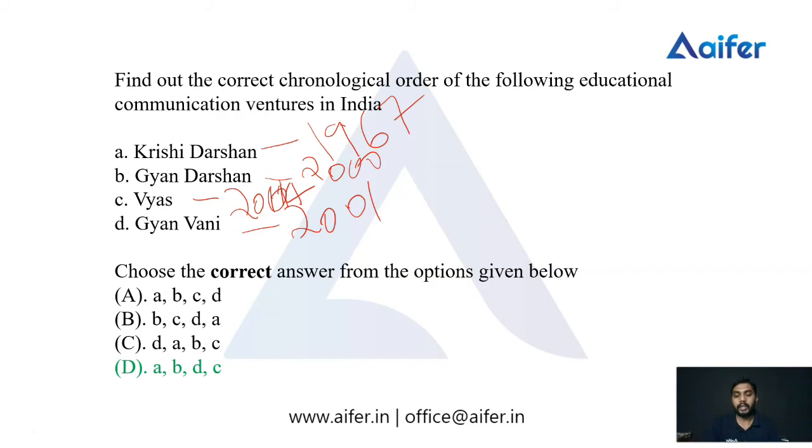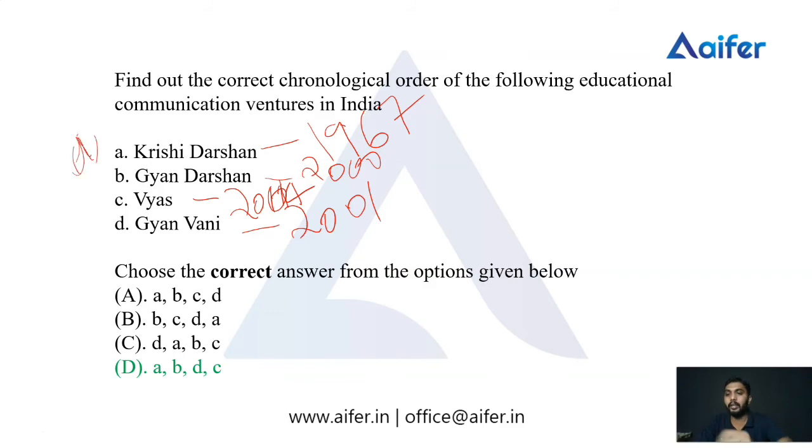When we know these years, we can arrange them very easily. In chronological order, Krishi Darshan started in 1967, so it is first.